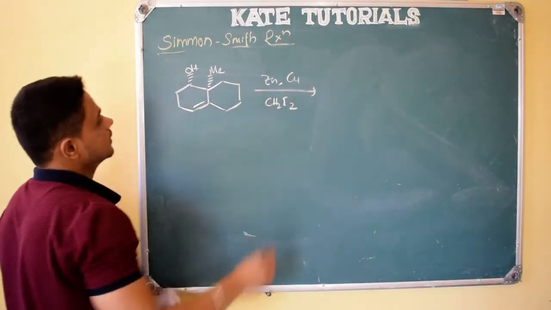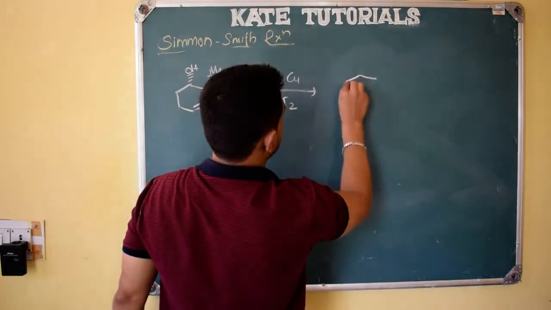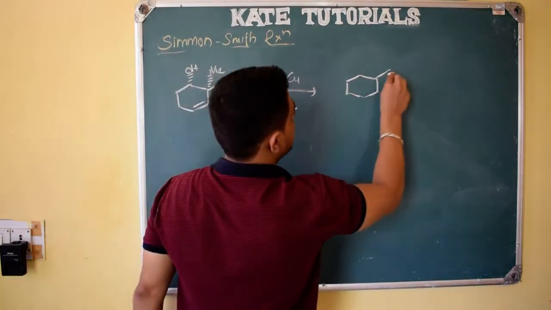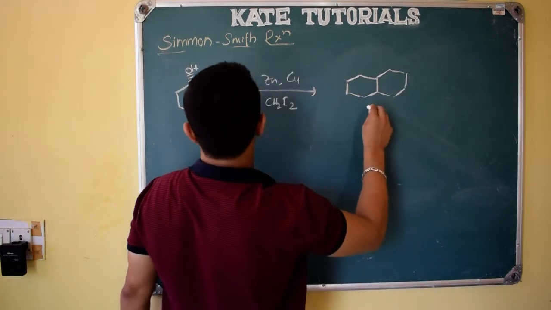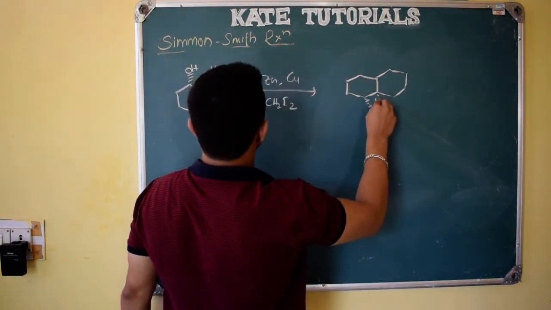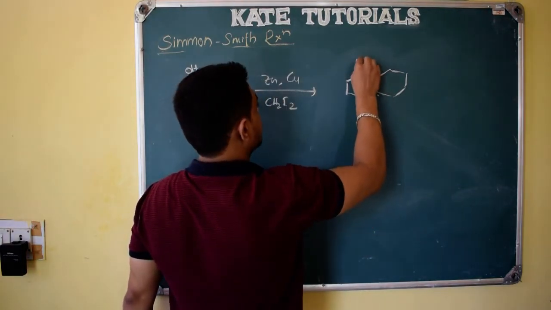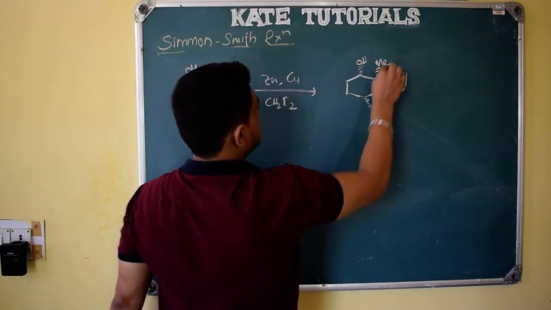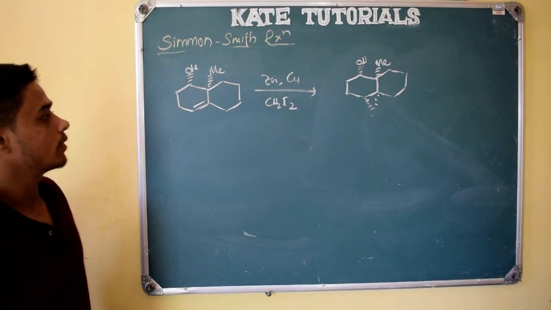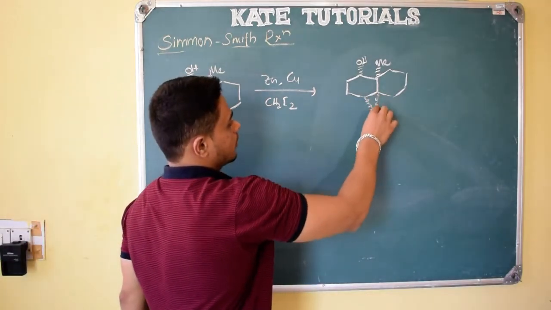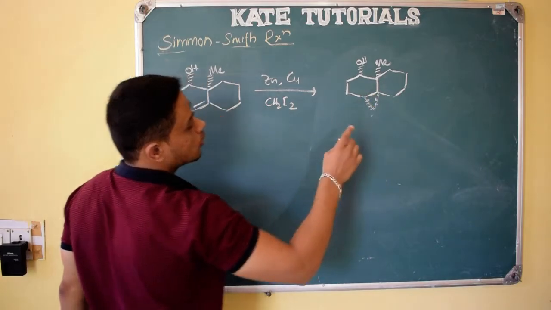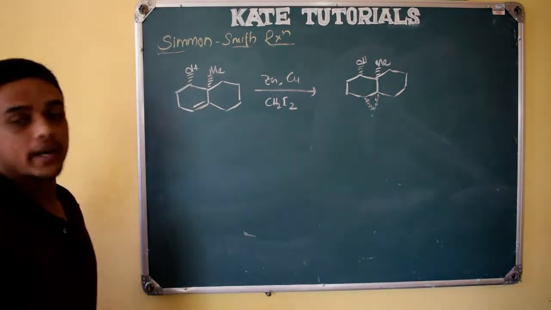CH2I2, same thing. And here we can observe that the cyclopropane ring will be formed at the alkene in such a way that zinc and copper coordinate with oxygen only below the plane, because OH is also below the plane and other things remain as they are. So see here, the cyclopropane ring is found below the plane. This is the cyclopropane ring, right? Cyclopropane means 3 carbon, cyclo means cyclic structure, cyclopropane ring.